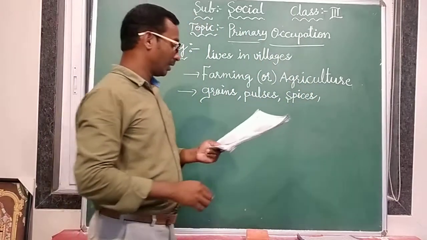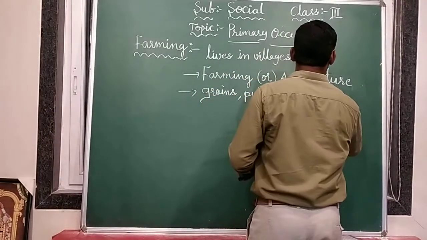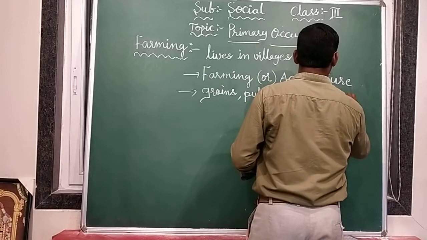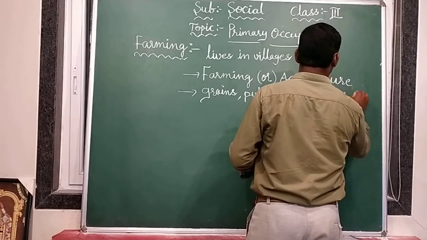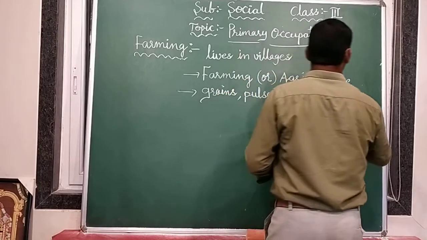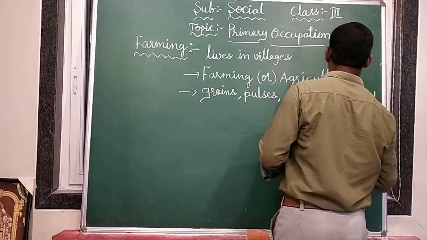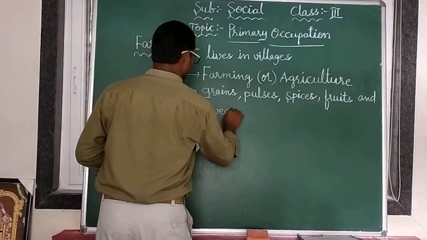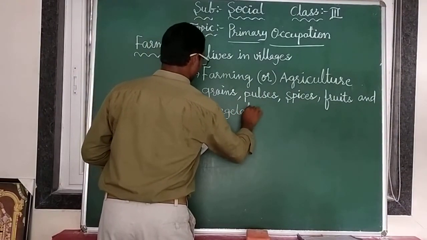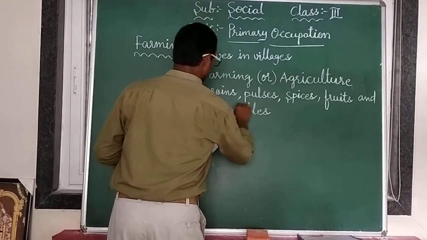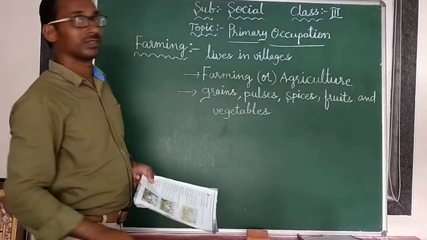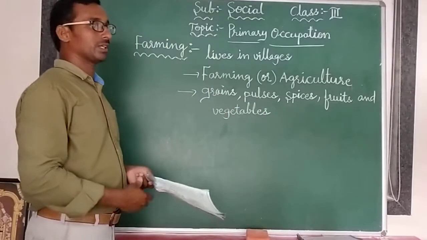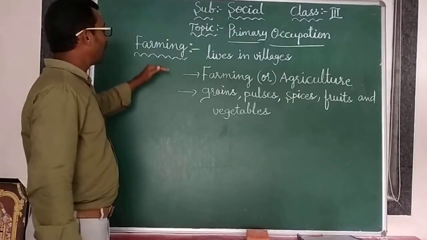And fruits and vegetables. So these crops, all crops, are grown by the farmers.